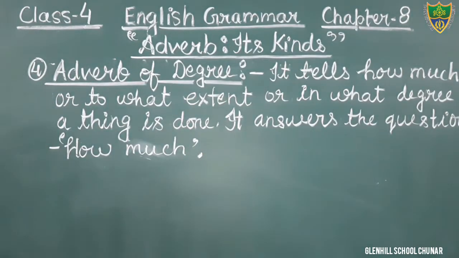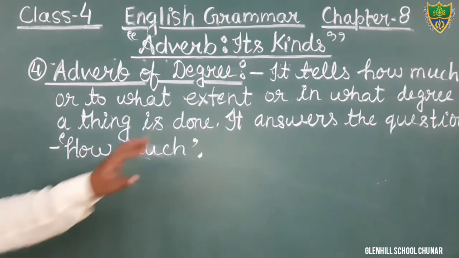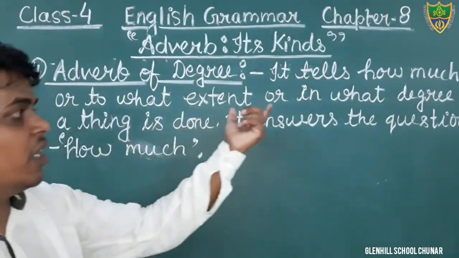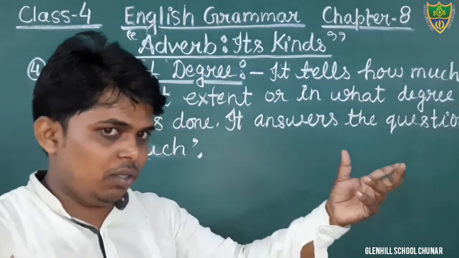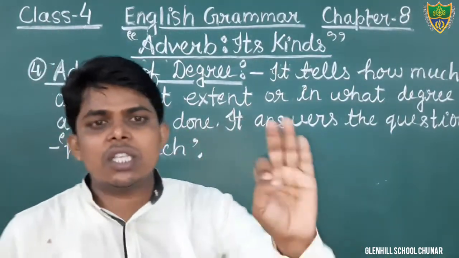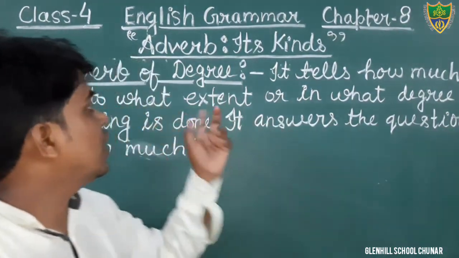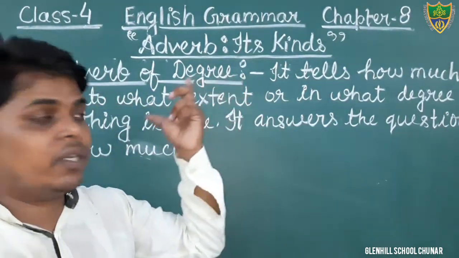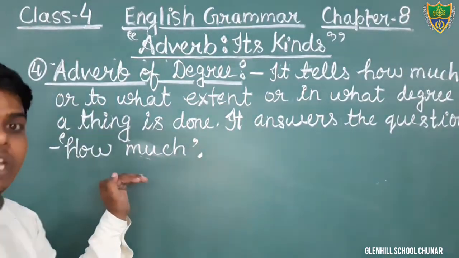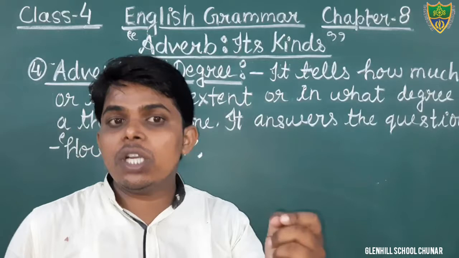Okay, just see. It tells how much or to what extent or in what degree a thing is done. कोई भी चीज कितनी मात्रा में की जाती है, that tells the degree, adverb of degree. It answers the question how much.